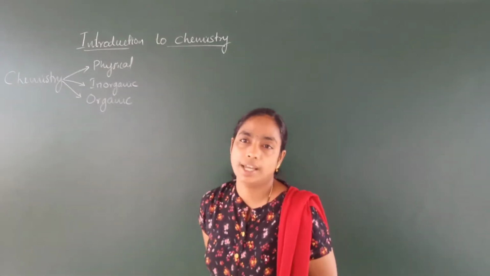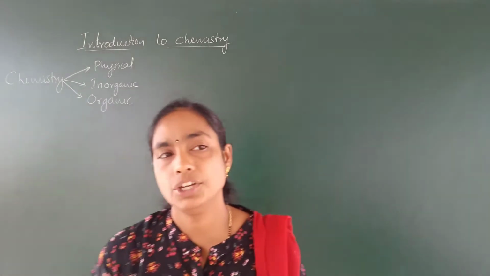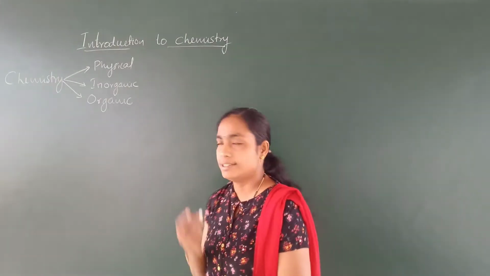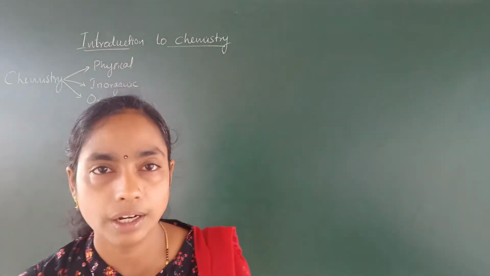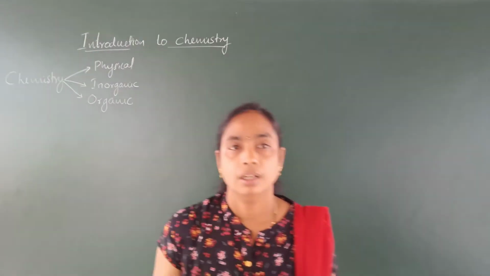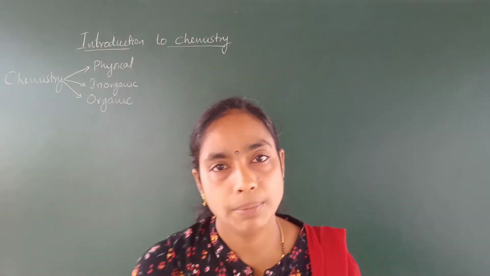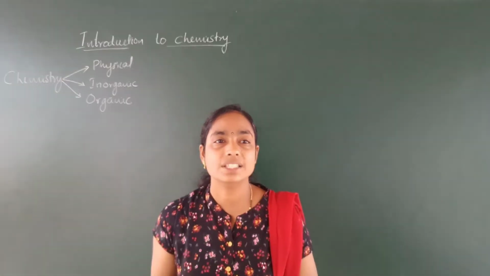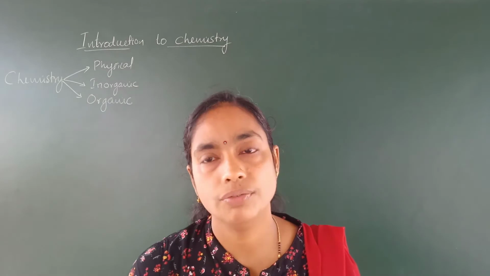In inorganic chemistry, the preparation and properties of elements and their compounds are studied. The first PUC inorganic chemistry chapters are dihydrogen, S block elements, P block elements, redox reactions and classification and periodicity in properties of elements.